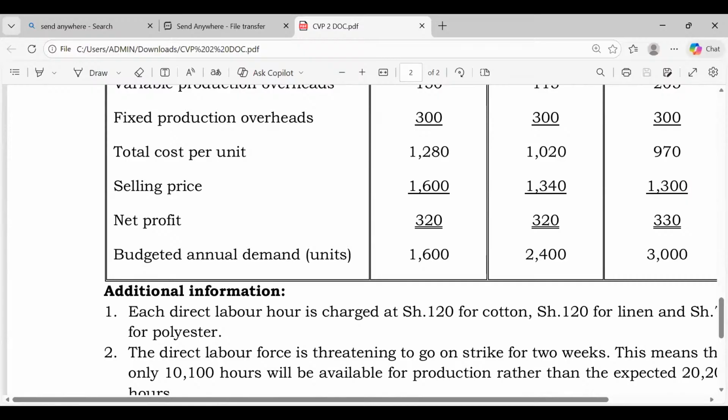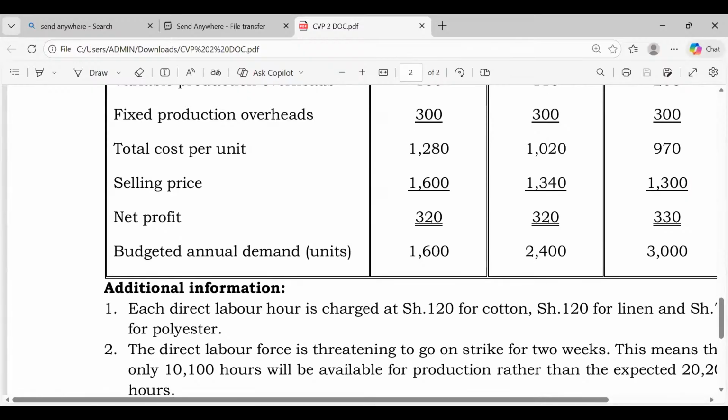Number of units demanded, the first one is what? 24 and not 1600. Now you're very, very bright. Because you start with the first ranked product, which was what here, somebody? Linen. So the first demand is 2400. The second demand is what here, somebody? 3000. And then 1600. So that is what we are going to do. So I stop sharing here. I stop sharing there. And then I pick my whiteboard. Yeah. So stop share.